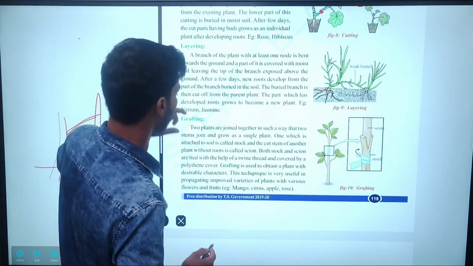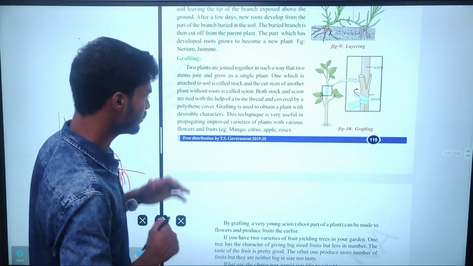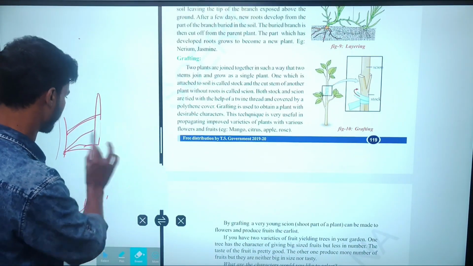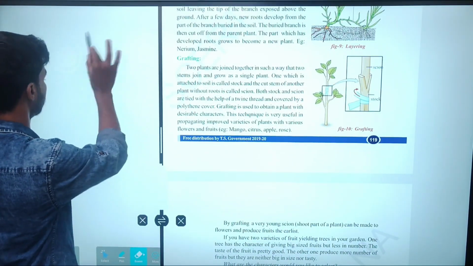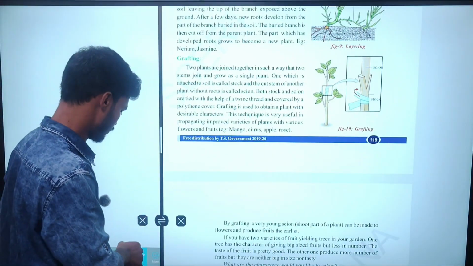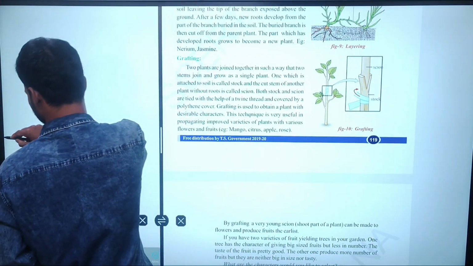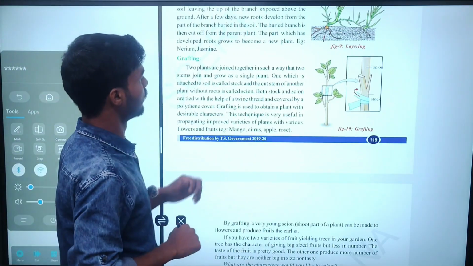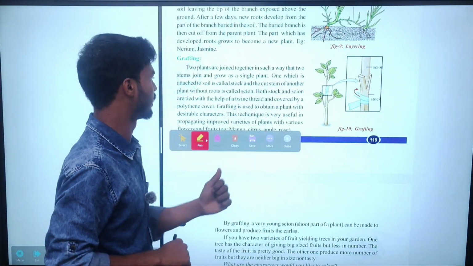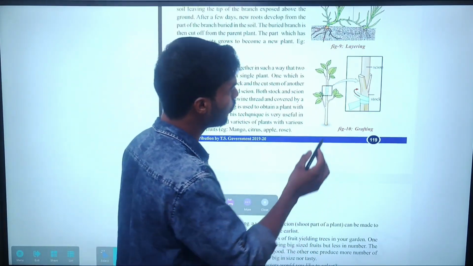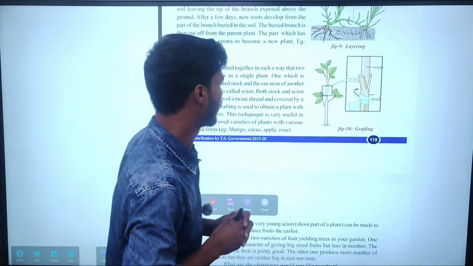Next, grafting. This is also important. Look at the grafting. Two plants are joined together in such a way that the stems join and grow as a single plant. So in grafting, two plants are combined.